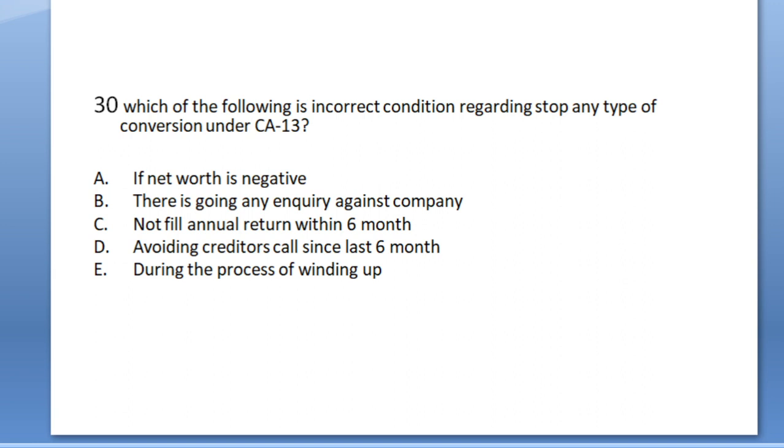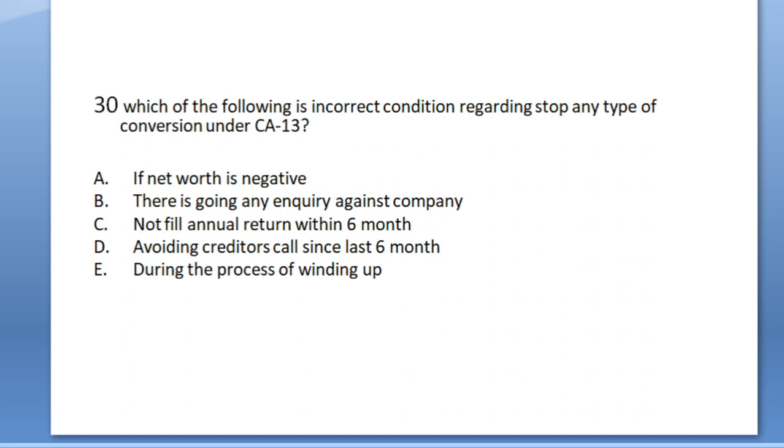The first, if the prior company has net worth negative. Second, there is any inquiry against company under section 477. Not filing annual return within 6 months. This is wrong. Return must be filed within 1 year. That is, the latest annual return must be filed for conversion.